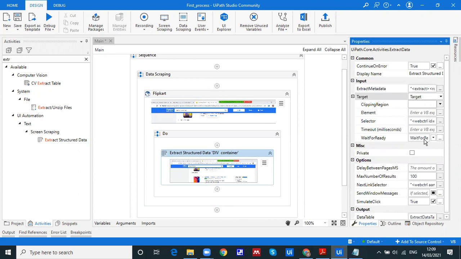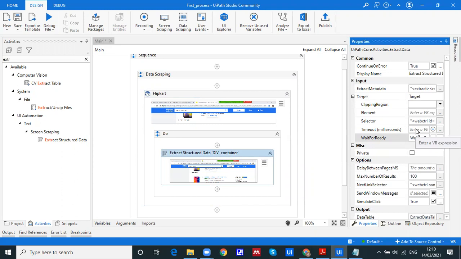Then it has Wait For Ready, which is already selected, with options such as Complete. It means whether the UI element from which you are getting the data should be ready. You are instructing the bot to wait for complete loading of the page, and then only extract the data. That is the meaning of that. Getting my point? Then again we can provide a manual delay as well. Suppose my internet speed is very slow and the bot is very fast at doing the task. In that case, the bot is going to try to extract the data as fast as possible, but the internet is not responding.